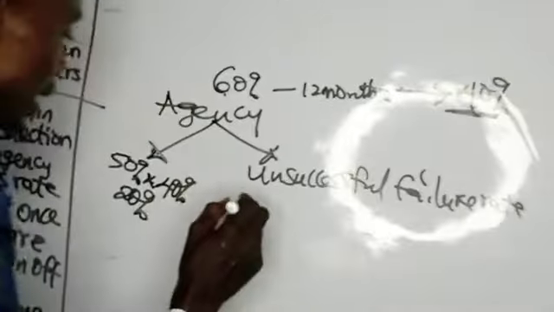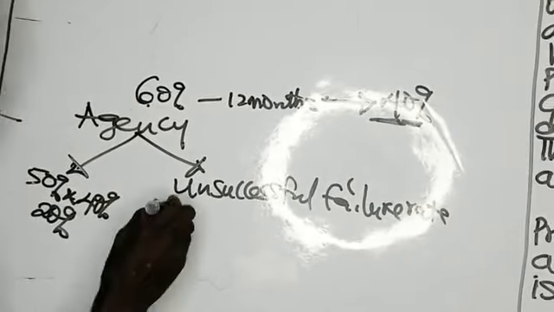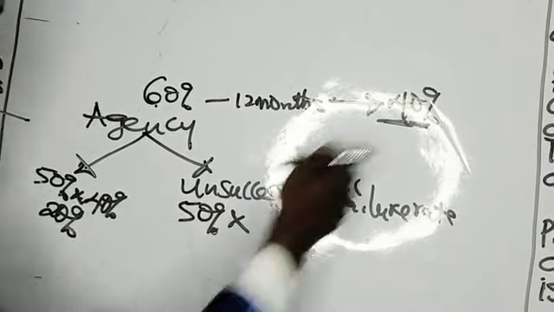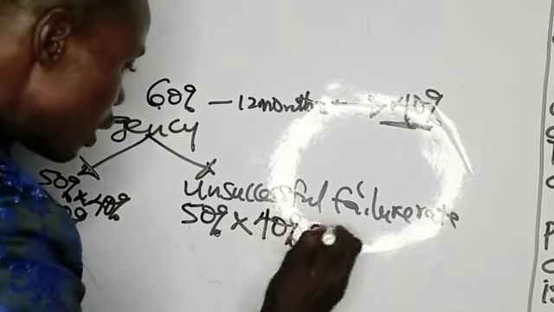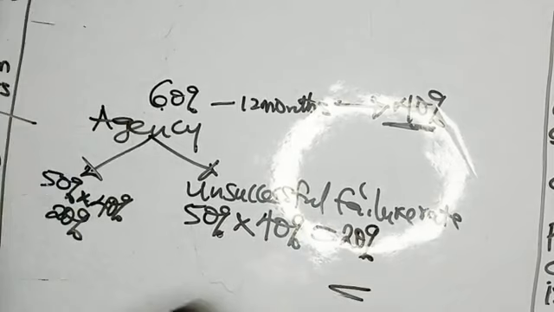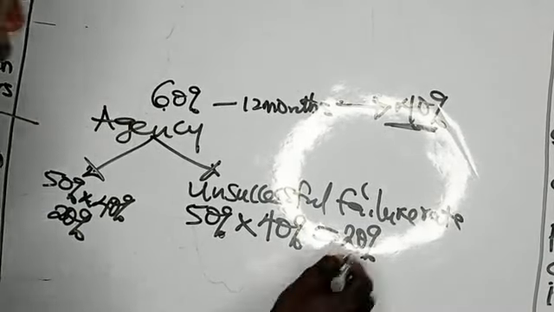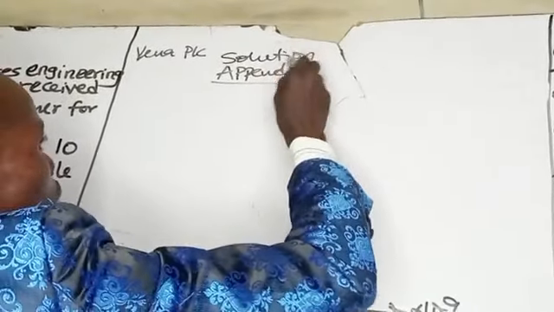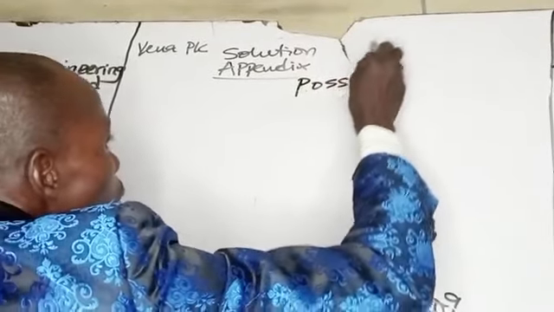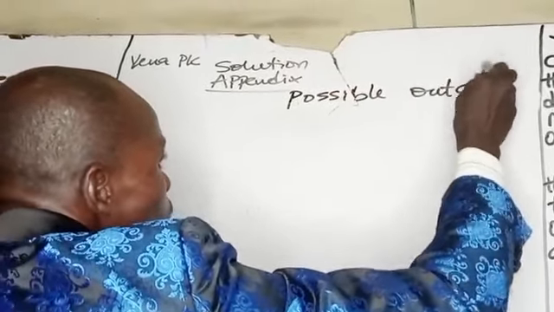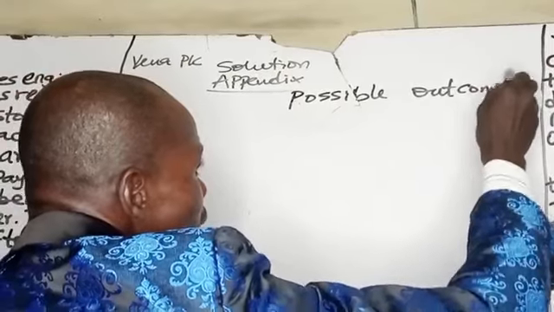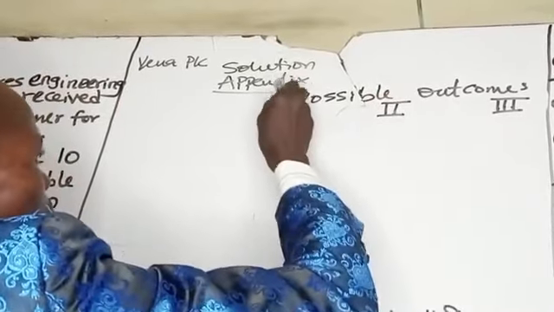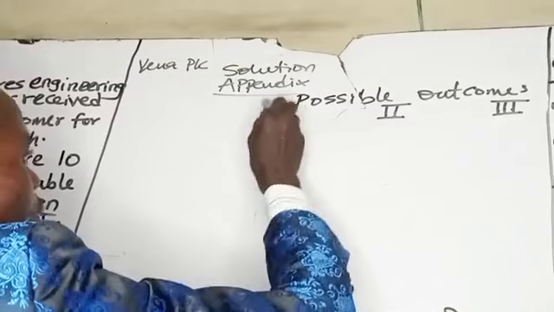So the failure rate now, if the success rate is 50%, the failure rate will be 50% of 40%. That will also give us 20%. That means the success rate is 20%, while failure will also be 20%. That means we have 3 possible outcomes. Let me have outcome 3, outcome 2, outcome 1. They have the amount in 1,000 naira.